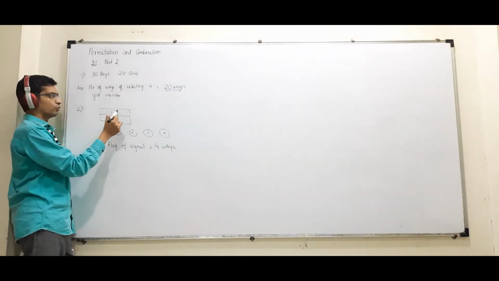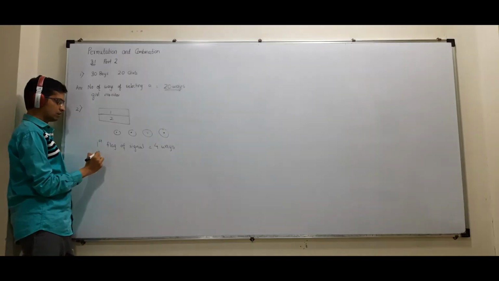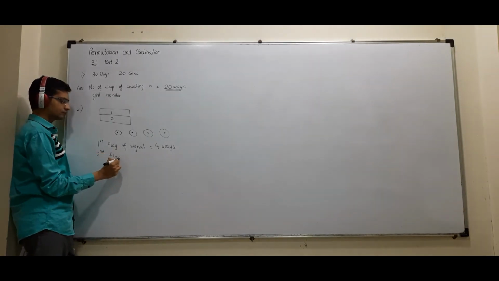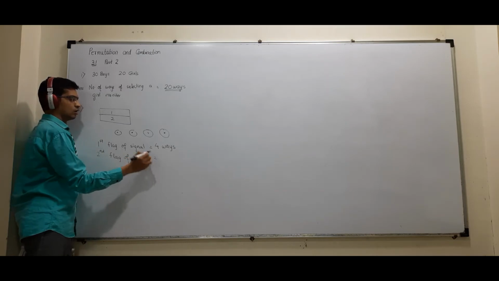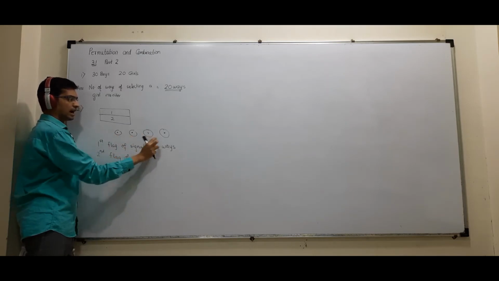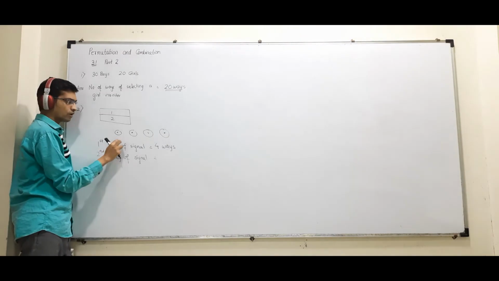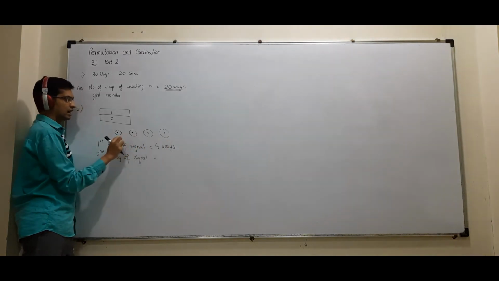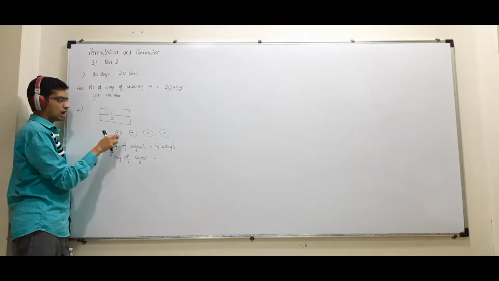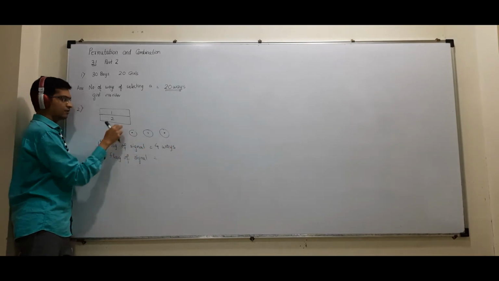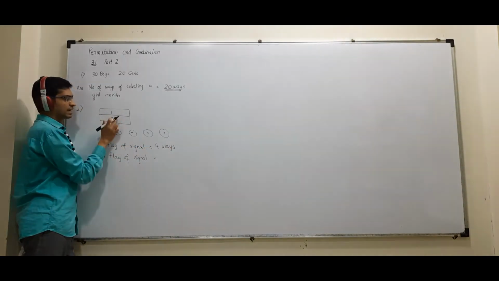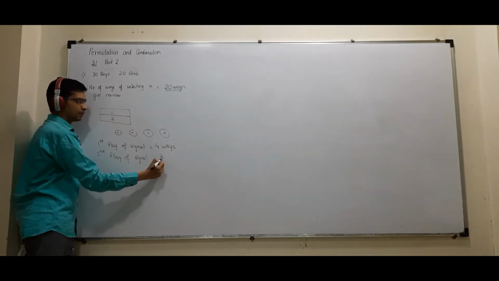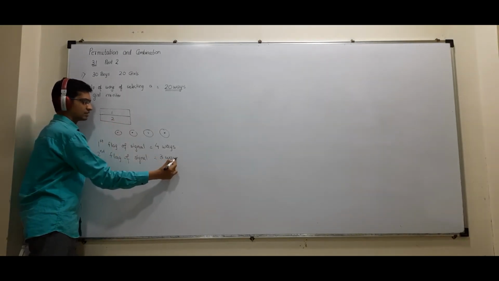Since we know that both cannot be of the same color, for the second flag of the signal, whatever one color I have chosen, I will not select that. So out of 4, any one has been kept here. So how many are left now? 3. The second flag can be filled in 3 ways.